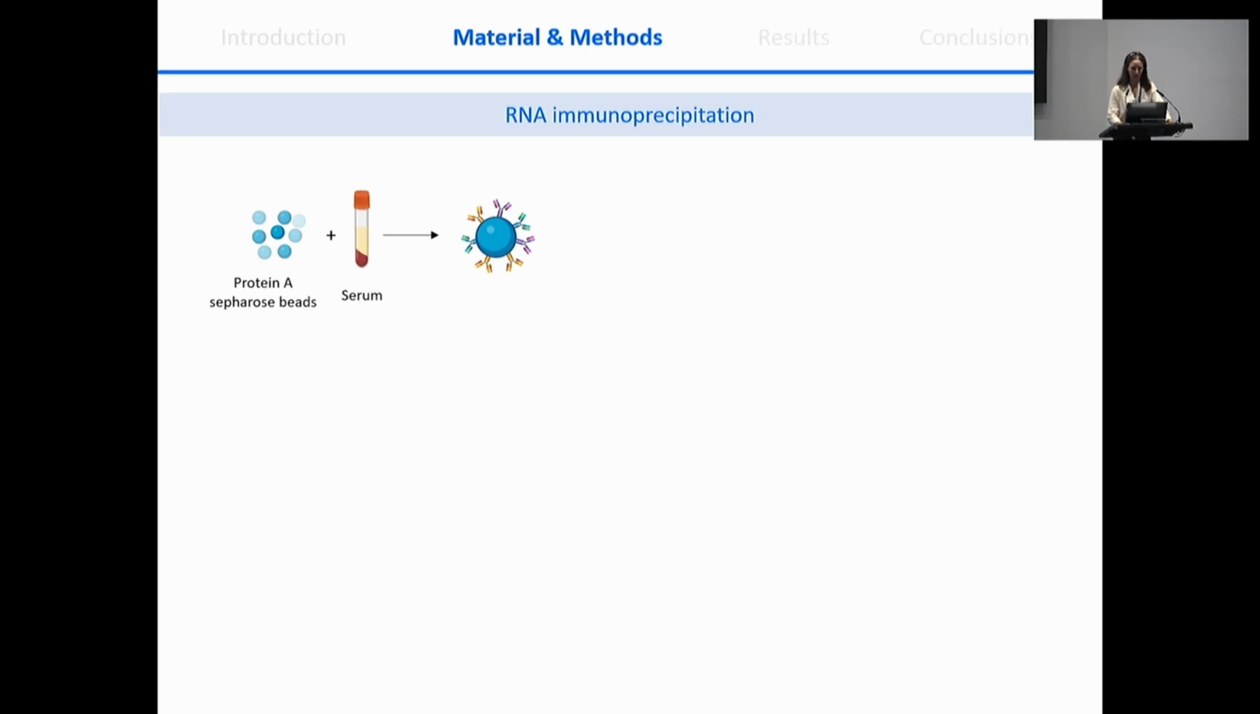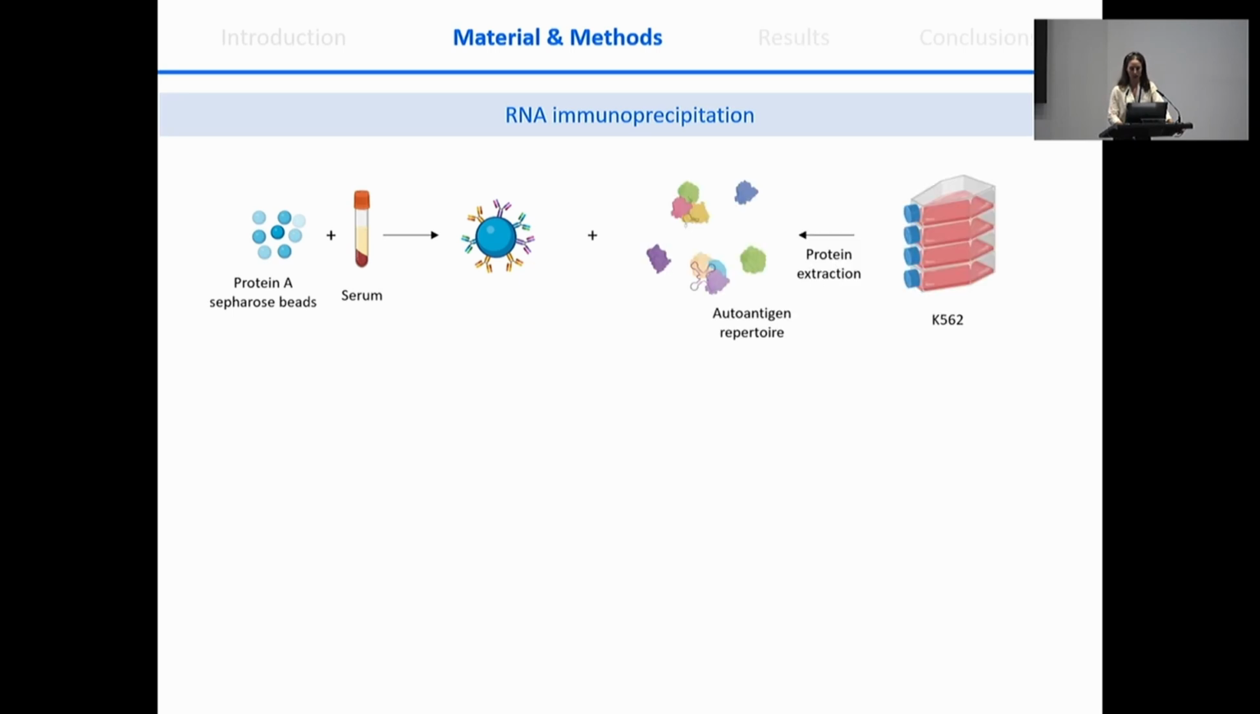For RNA immunoprecipitation, we incubated protein A sepharose beads with sera of the patient in a way that these beads get coupled with the IgG of the sera. And these beads are then incubated with a cell extract that comes from a human cell line. This protein extract represents the human autoantigen repertoire, and in the case of RNA immunoprecipitation, we are interested in ribonucleoproteins that are formed by proteins and also RNA molecules, for example, tRNA synthetases. In this case, if the patient presents an autoantibody that can recognize this ribonucleoprotein, this ribonucleoprotein will get attached.